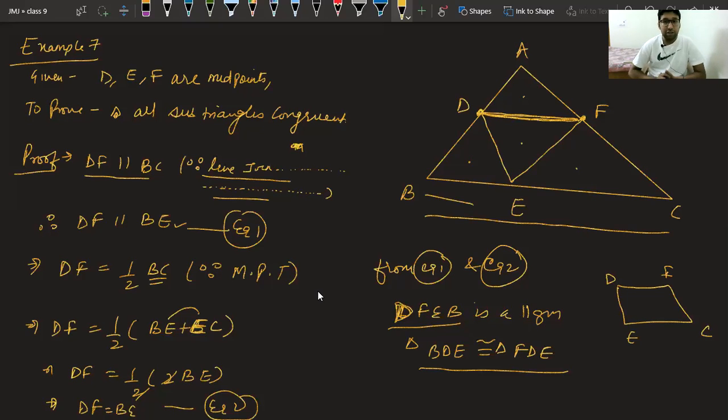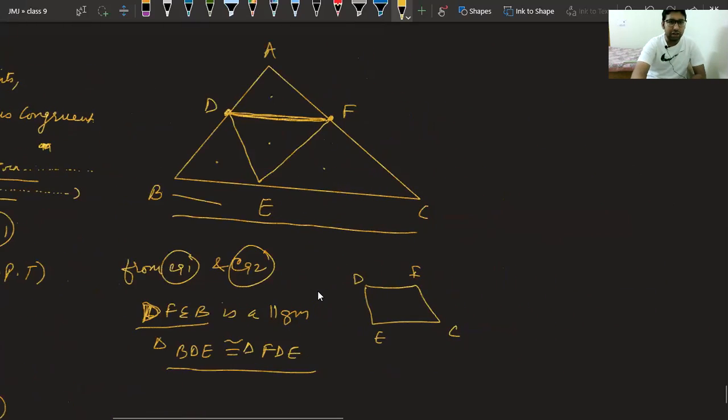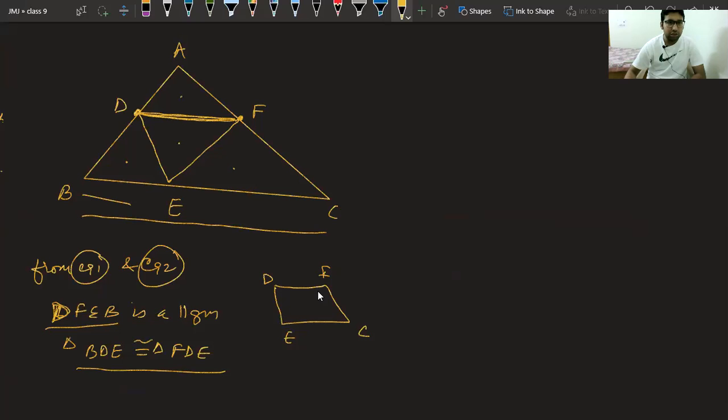Yes, class. We have proved in the first part DFEB a parallelogram. Now we can see the next parallelogram, that is DFCE, and everything is clear already. We already know that DF is parallel to BC, so we can say DF is also parallel to EC.